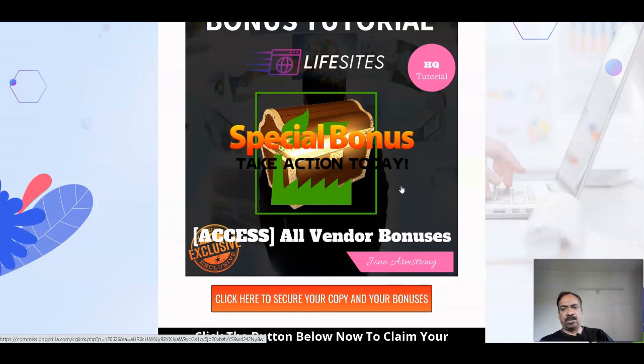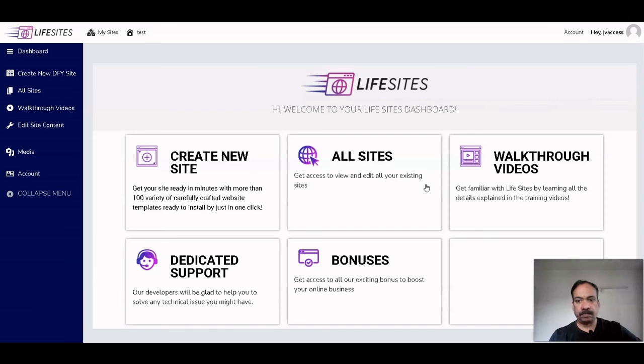Now I will take you through the member area. I have logged into this member area. Here you can see this dashboard. On the left side, various tools are given. Here you can create your new site, and you can access all the sites which already exist.